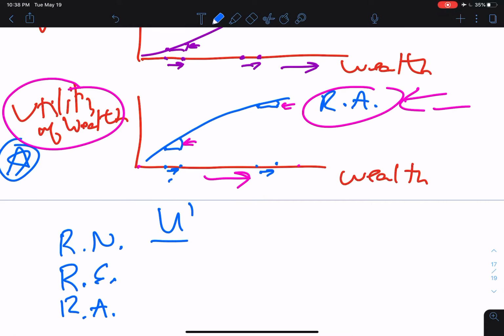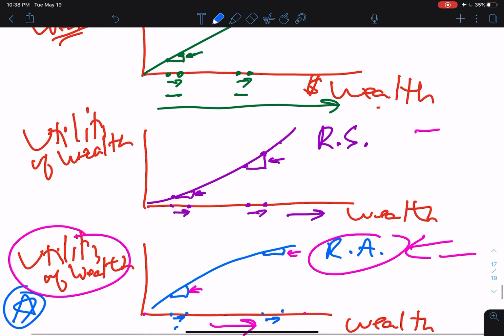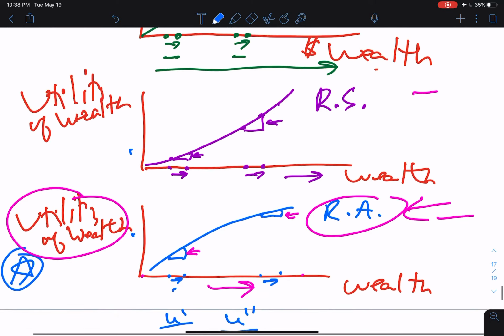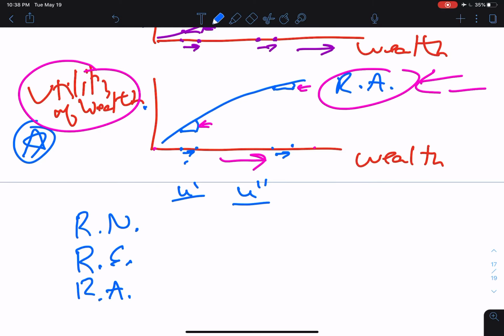I'm going to put that up a little higher. Then we'll look at the second derivative of the utility of wealth function, U double prime. And we see that for all three of them, the first derivative is positive. So we just put the sign of that derivative, U prime.